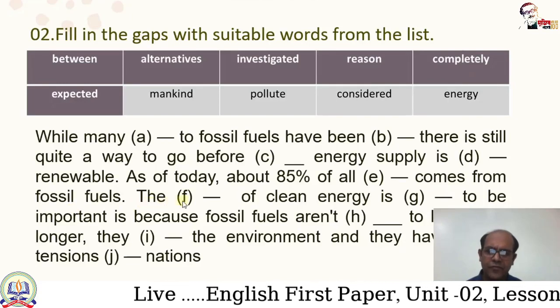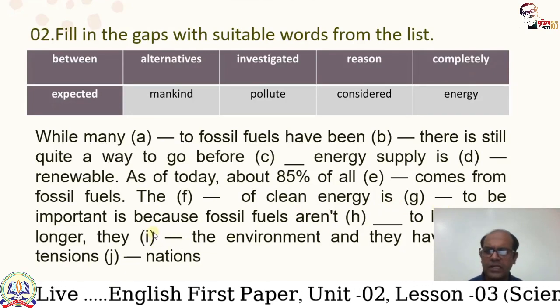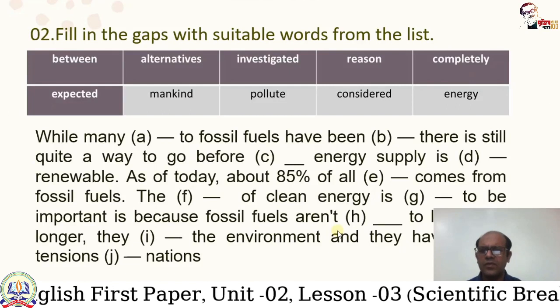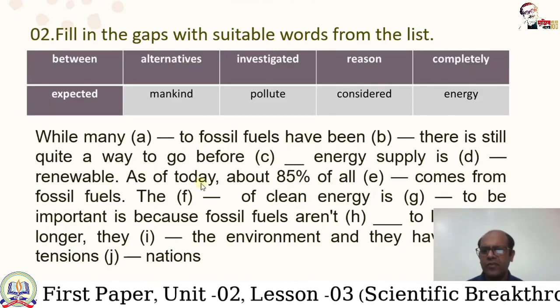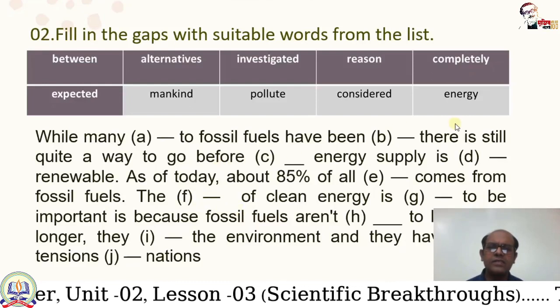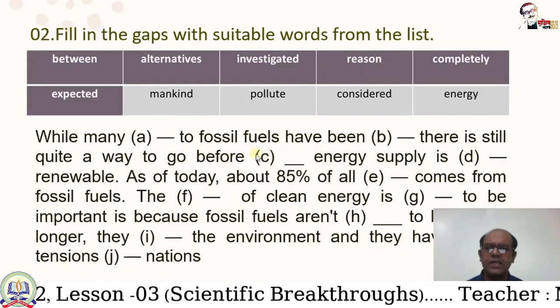The gap F of clean energy is gap G to be important is because fossil fuels are not gap H. So one by one we have to try. For gap F, reason is the correct answer. Here is the option, reason. Reason is the correct answer.